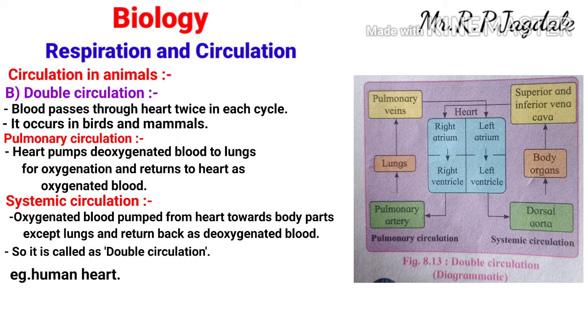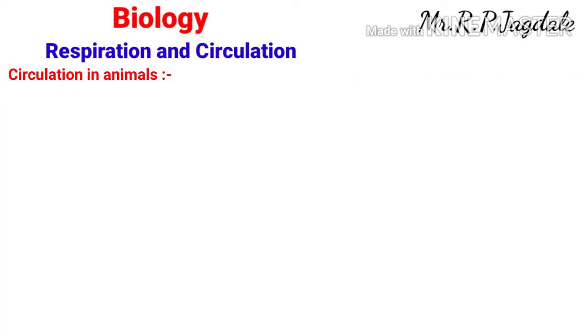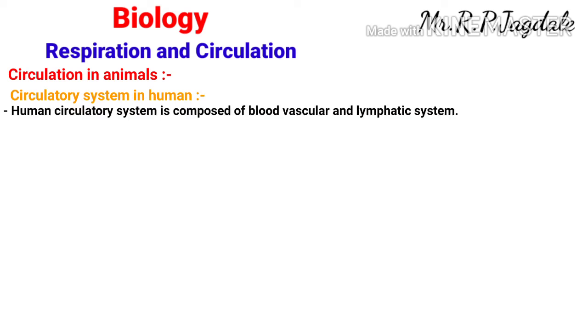Now this is about the blood vascular system: open and closed types of circulation, and in closed circulation there is single and double circulation. Now coming to the circulatory system in human beings. The human circulatory system is composed of the blood vascular system and the lymphatic system.